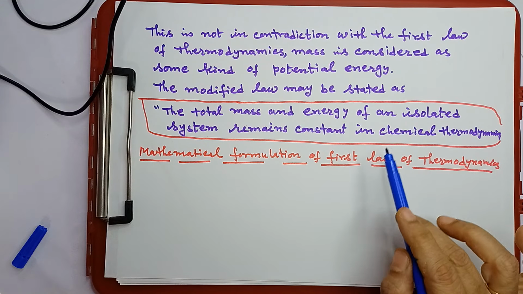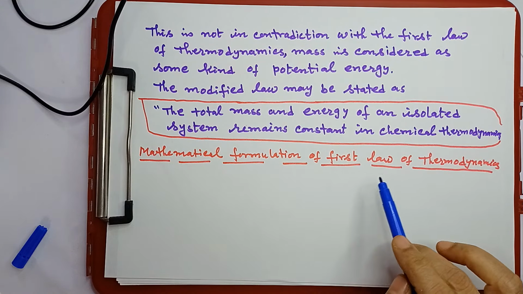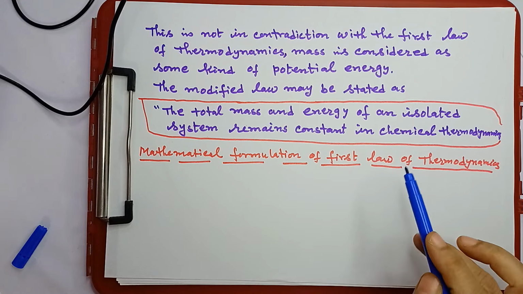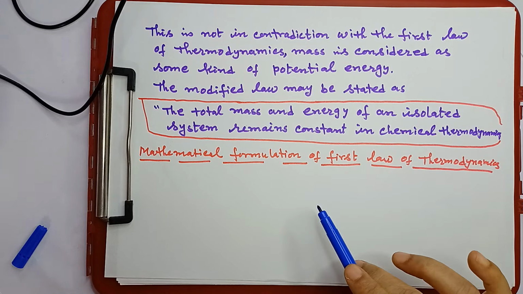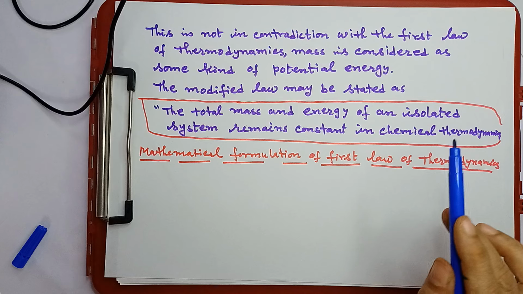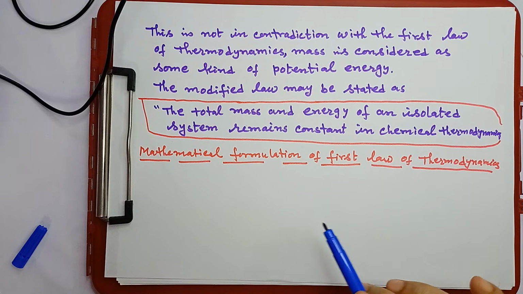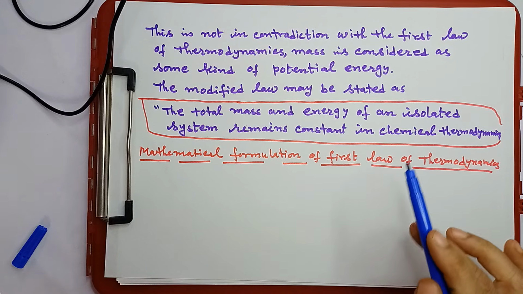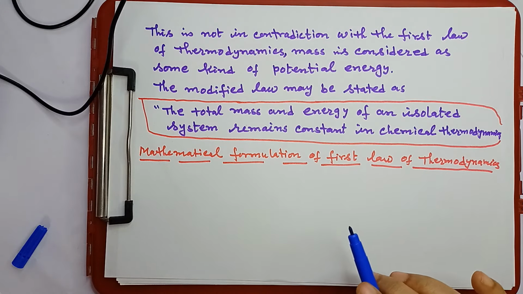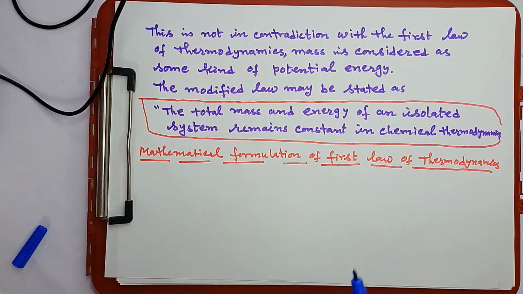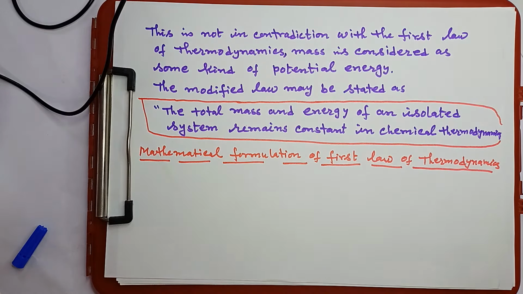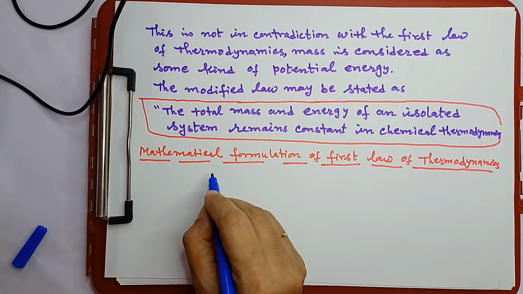Okay. So this first law of thermodynamics, which is the law of conservation of energy, that is, energy cannot be destroyed, cannot be created, only it can be transformed from one form to another, that can be stated in all these different ways, because all the statements are telling the same thing, the law of conservation of energy. Now coming to the important things, that is the mathematical formulation of the first law of thermodynamics.